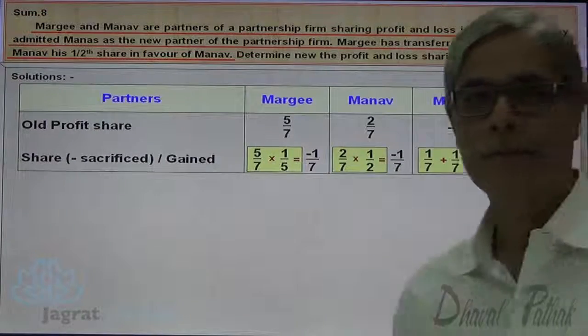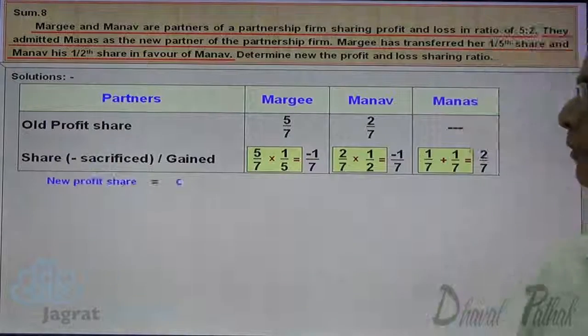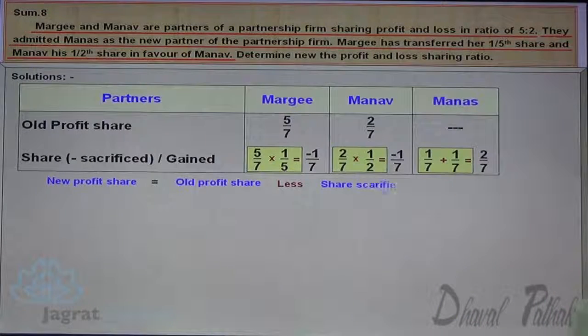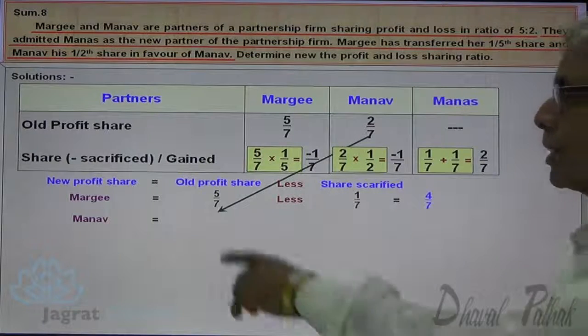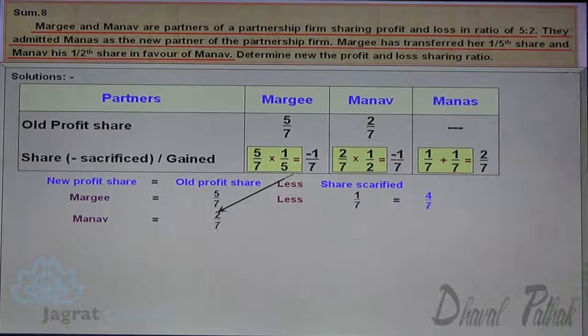Now I want to find out the new profit sharing ratio. New share is old profit share minus share sacrificed. So 5/7 minus 1/7, 4/7 is the share of Margi. 2/7 minus 1/7, so 1/7 is the share of Manava.